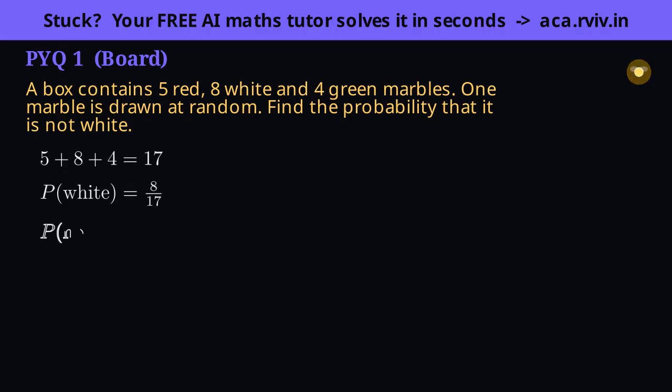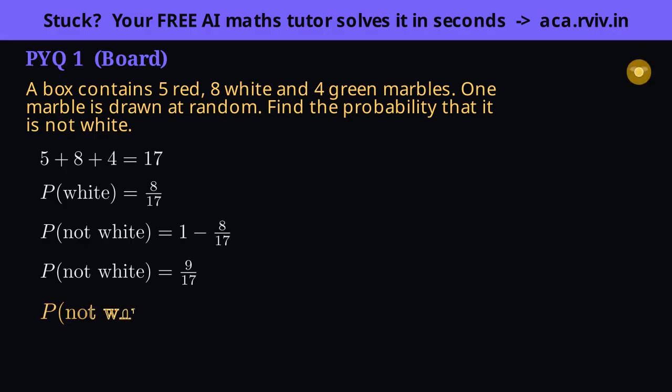Not white is the exact opposite of white, so rather than count red and green separately, subtract the white chance from 1. 17 17ths minus 8 17ths leaves 9 17ths. Inside, not white by direct count is 5 red plus 4 green, which is 9, matching the complement exactly. When you're given the unwanted group's chance, 1 minus it is the fastest route.